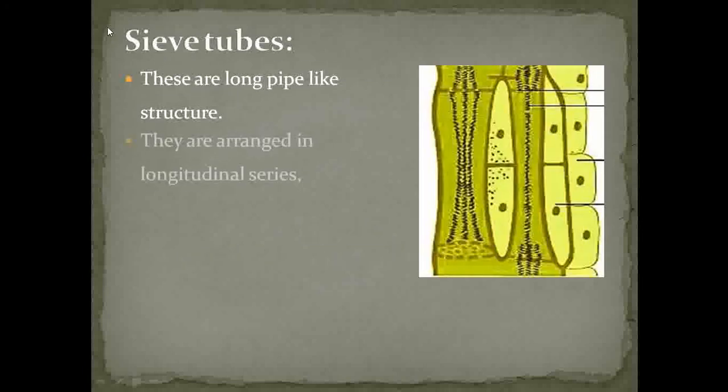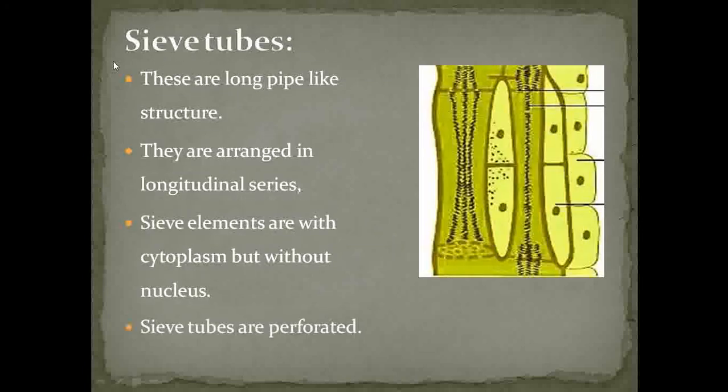See that the first element of phloem is called sieve tubes. If you observe here, this is called sieve tubes. These sieve tubes are arranged in longitudinal series, and they show the presence of cytoplasm. And if you observe here, these sieve tubes are perforated for the process of translocation.